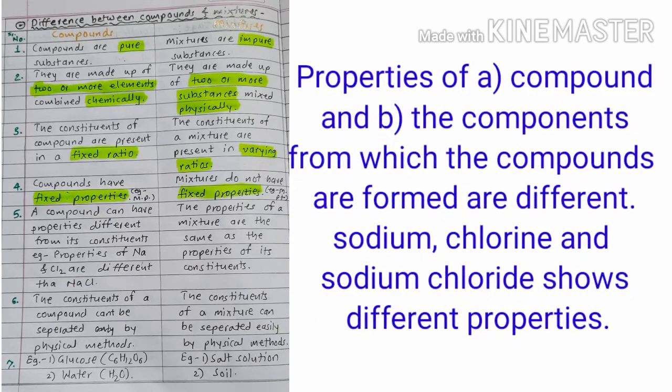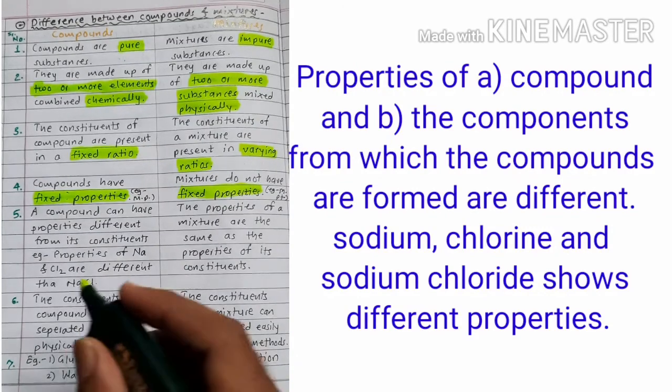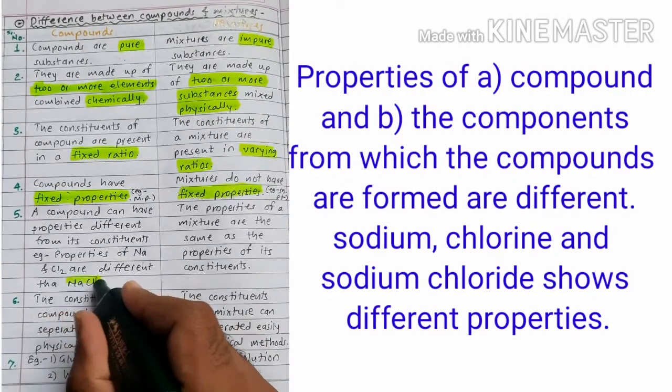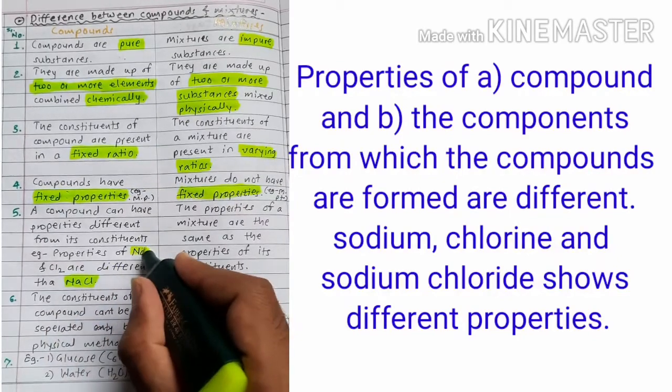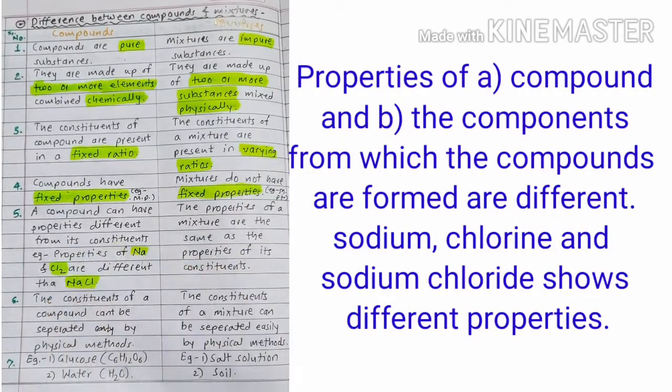The next one, compounds can have properties different from their constituents. It is very important. For example, common salt. Its components are sodium and chlorine. Sodium is a highly combustible, highly reactive, silvery white metal. Chlorine is a pale green colored gas.